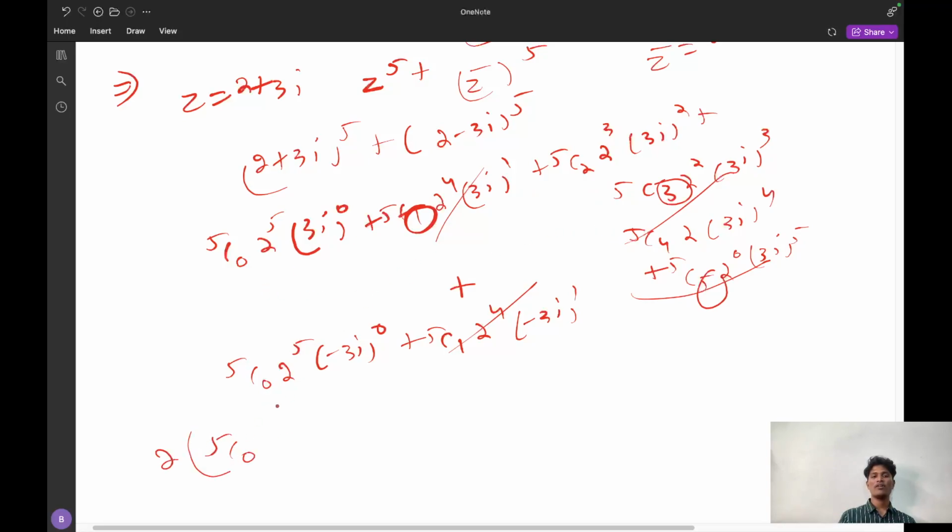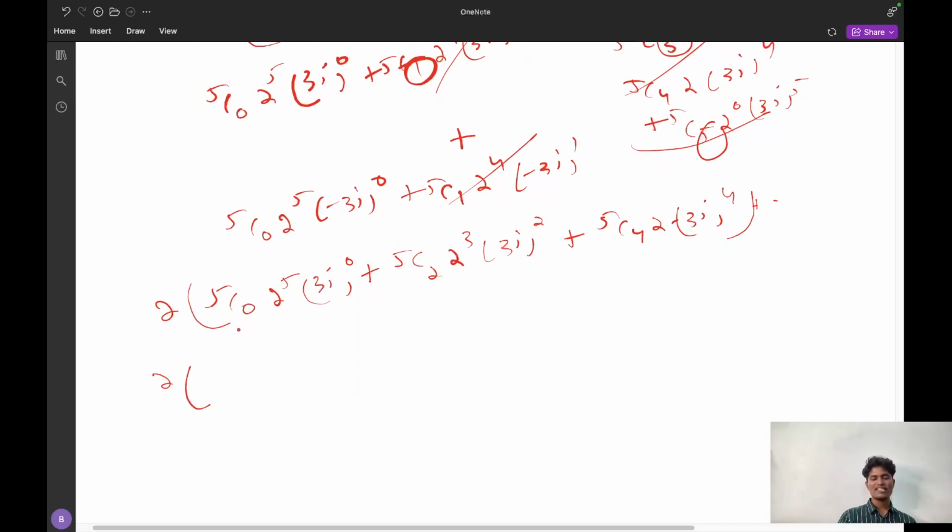5C0 2^5 (3i)^0 is left, and next 5C2 2^3 (3i)^2 is left, plus 5C4 2 (3i)^4 is left. That's it, these three are left. So simply calculate this. 5C0 value is 1, so 2^5 value is 32, plus 5C2 is 5 into 4 divided by 2, so it will be 10. 10 into 8, it will be 80. And 3i squared: i squared value is minus 1, minus 1 into 3, it will be minus 3. So it will be minus 240, the entire thing.